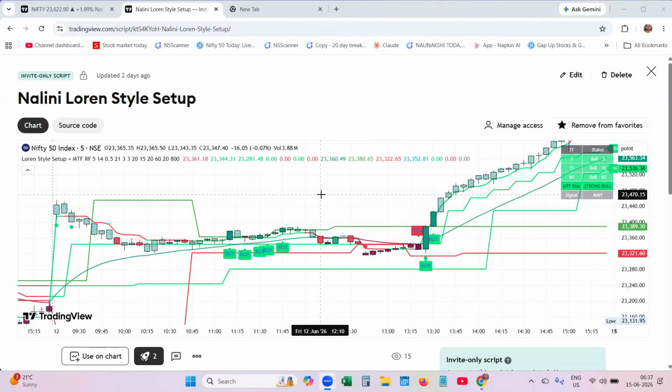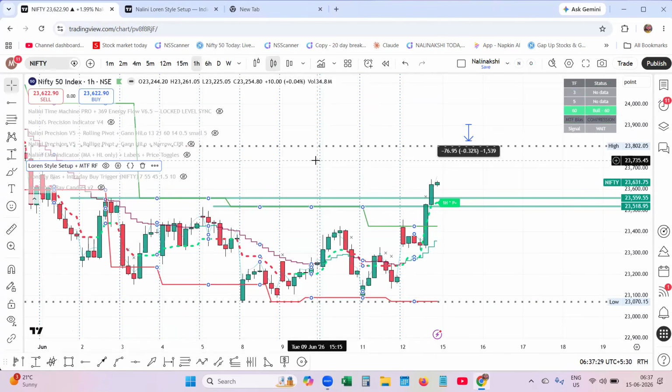I recently, 3 days back, introduced the new indicator, the Nalini Lawrence style setup. Friends, I'm going to explain the Nalini Lawrence style setup and how it helps you trade in the market. Let me take you to the chart of Nifty. I'm going to explain the Nalini Lawrence system in a very simple way.